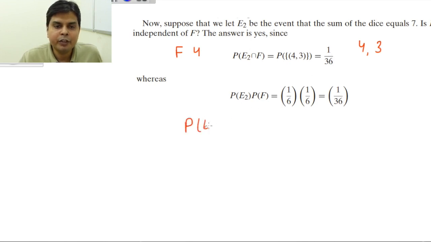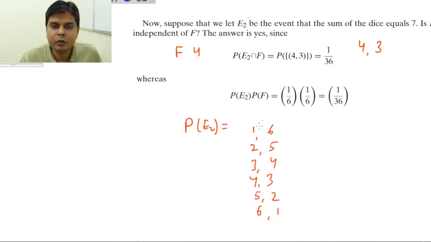What is the probability of E2? E2 means the probability of obtaining 7. So 7 you can obtain as 1 6, 2 5, 3 4, 4 3, 5 2 and 6 1. So there are 6 outcomes.